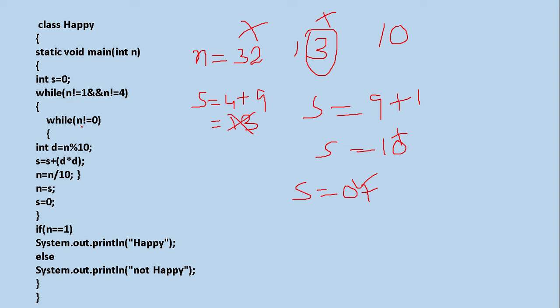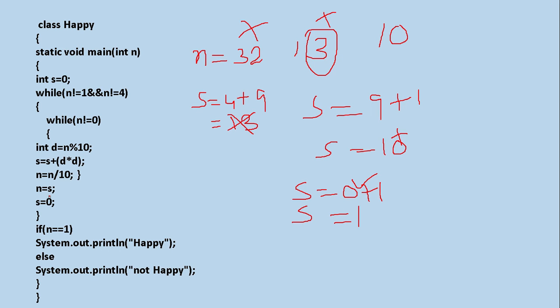Now checking, 1 not equal to 0. Yes. d is equal to n modulus 10. That means 1 modulus 10 means 1 you will get. s is equal to s plus, in this 0 plus what? d into d. d into d means 1 into 1, 1. So what is the ultimate value of s? s is equal to 1. Okay, now n is equal to n divided by 10. n divided by 10, you know what you will get? 0. Now checking, 0 not equal to 0, it's false.